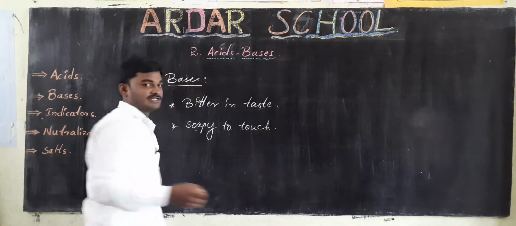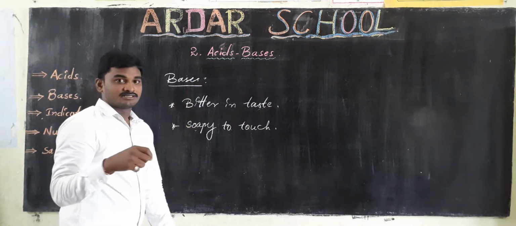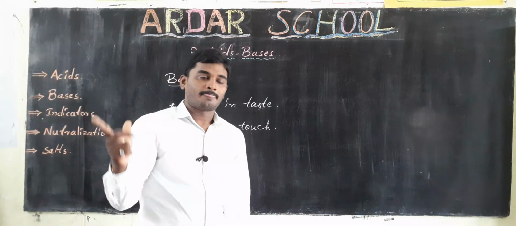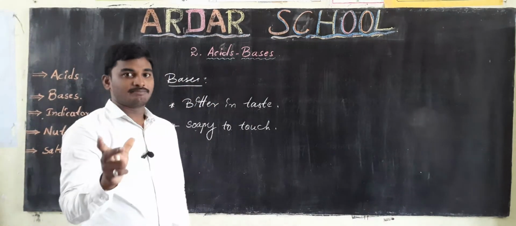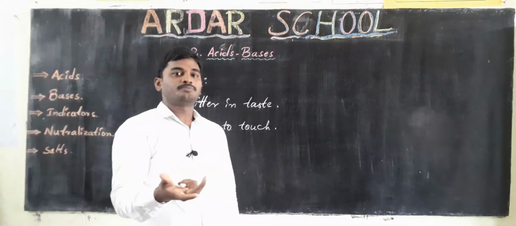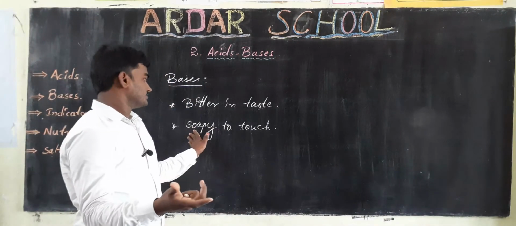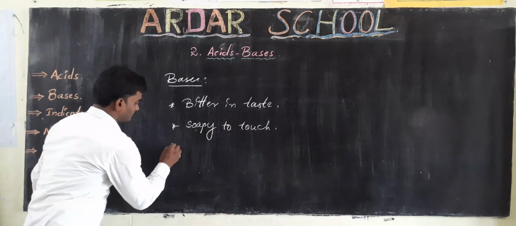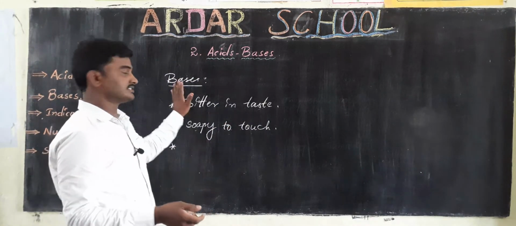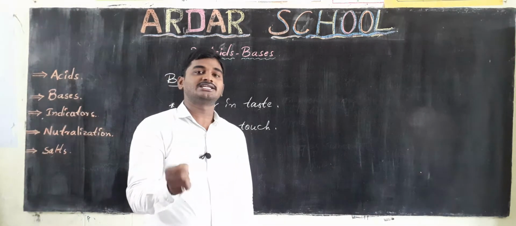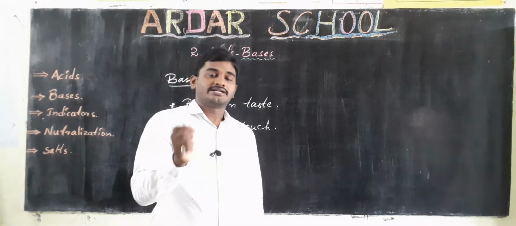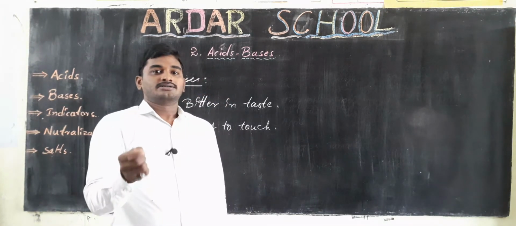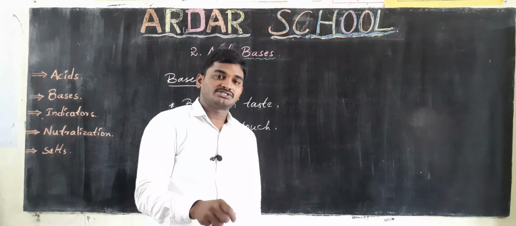We can feel the base touch while we are using soap in bathing. So the bathing cake means soap. Bases are soapy to touch. So these are the characteristics of bases. And another characteristic of bases is changing red litmus to blue.